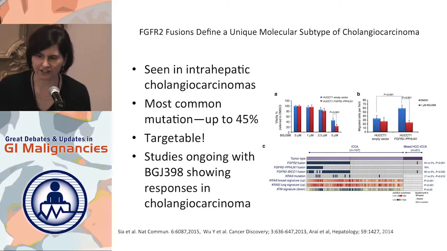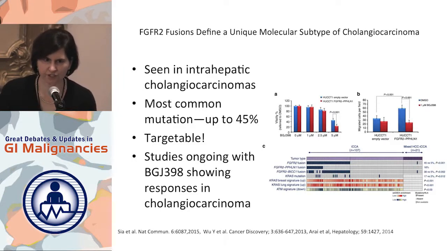So finally, I think the FGFR2 fusion story is another really interesting pathway. And I think all of these raise the question of molecular testing for your patients. So I hope that you guys are testing all of your biliary patients with Foundation 1 or some other genomic panel. So again, these are seen in intrahepatic cholangiocarcinomas.